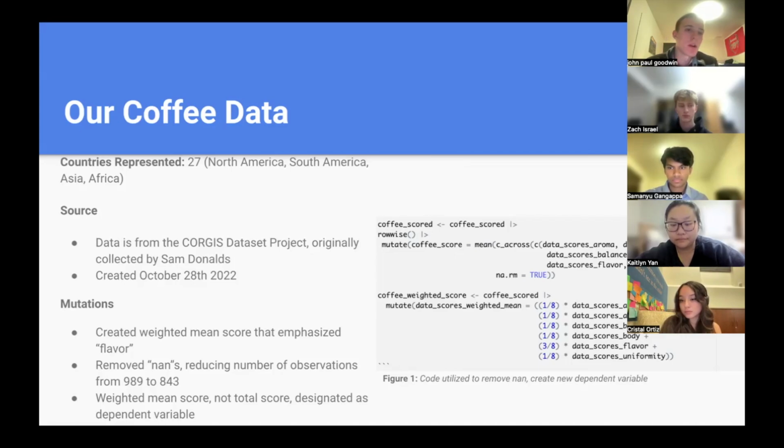the variables where one was objectively worse and 10 was a higher quality of coffee. And we used those to determine our new weighted mean score, which aims to look at what is actually the highest quality of coffee. Some variables like sweetness and bitterness were on a 1 to 10 scale, but it's not the same kind of objective 10 is the best, 1 is the worst, because some people like their coffee bitter, some like it sweet. So these were the variables that we chose, and we chose to have weighted mean score as our variable of interest.